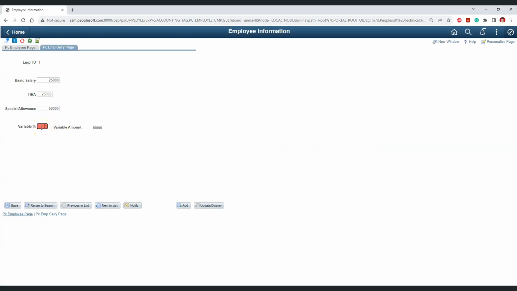But if I need my own custom logic, for example, the variable percentage cannot be less than 1% and cannot be greater than 10%, so it should strictly be between 1 to 10, and if we provide a value out of this range, then the system should give me an error message. If I do it right now, if I say the variable is 15%, then the system is allowing me. The system cannot control such kind of validations, and we can implement these validations using PeopleCode.